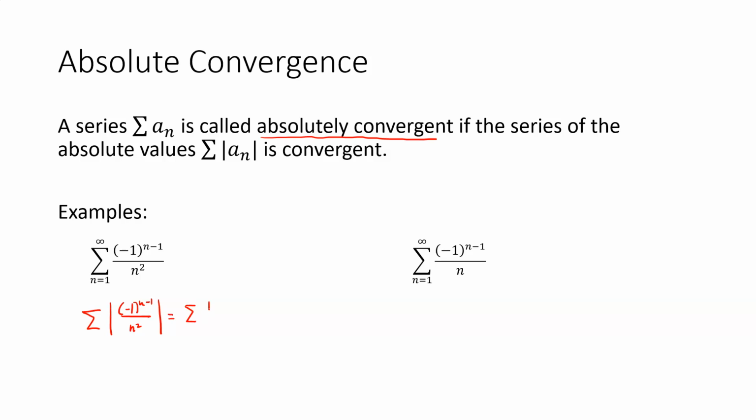So this is simply the series 1 over n squared. Since this is a convergent p-series, we know that it's convergent. Therefore, it's absolutely convergent.